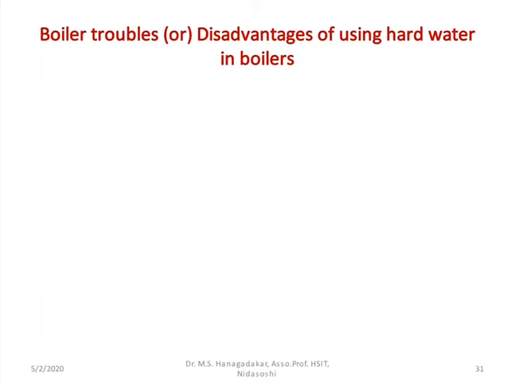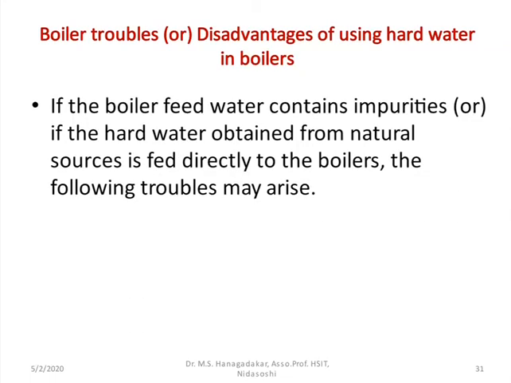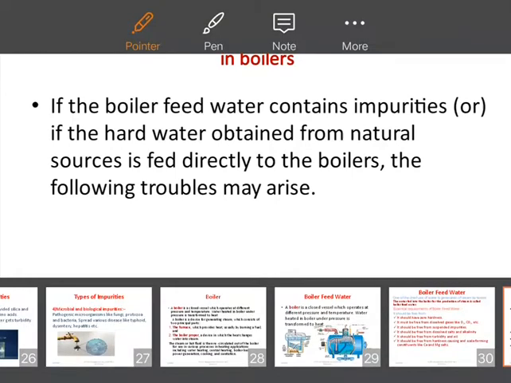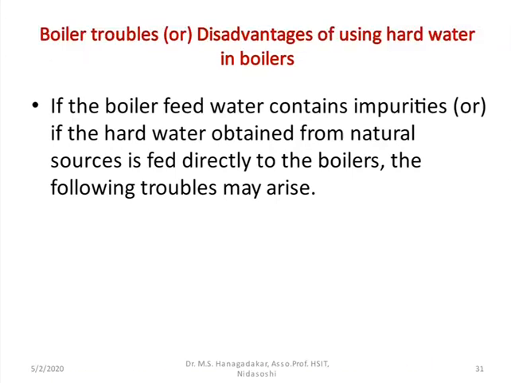Let us discuss now how the boiler troubles take place in the boilers. If the boiler water contains excess impurities, or if the water is obtained from natural sources and contains more impurities, and such water is fed directly into the boiler, there is the possibility of various troubles in the boilers.